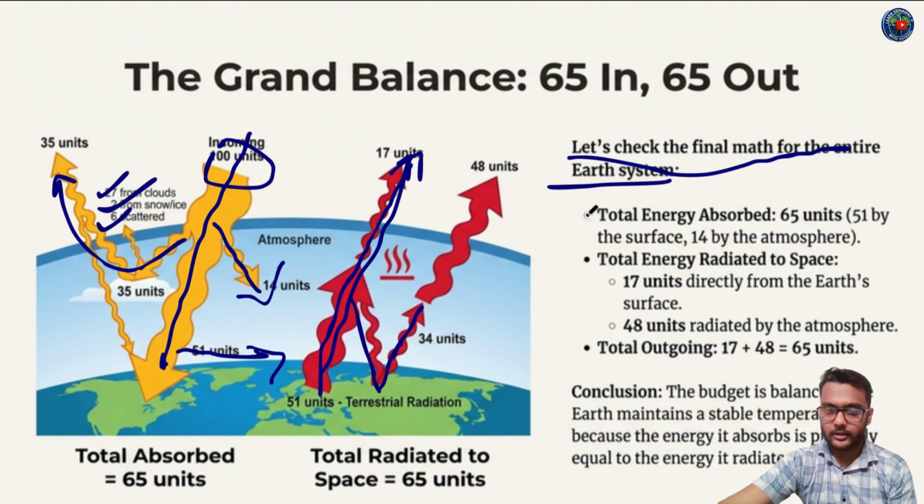Okay, let's learn about total energy absorbed. 65 units: 51 by the surface and 14 by the atmosphere. Okay, 51 plus 14 is equal to 65.